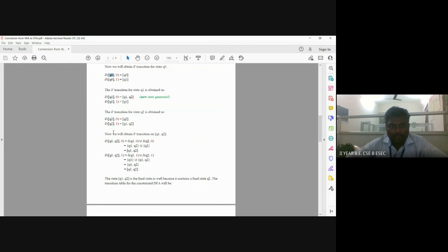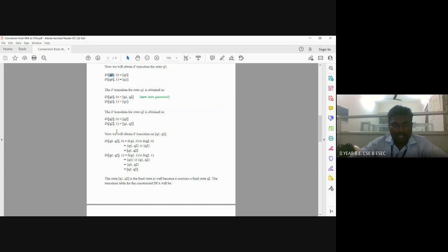From this step, next we will obtain the delta dash transition on Q1 and then Q2. Which one is the new state among the conversion states? The conversion states are Q0, Q1, and Q1 Q2, considering Q1 Q2 as a single state. So the new state is Q1 Q2. We have to apply the 0 and then 1 input symbols for this Q1 and Q2.